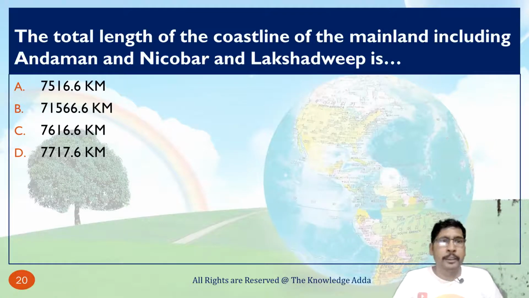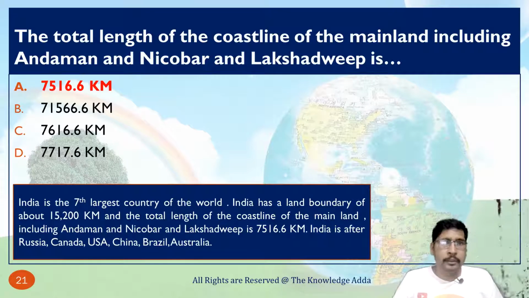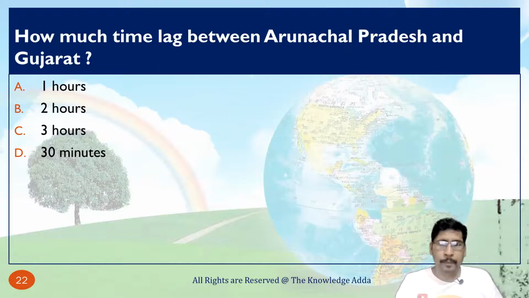The total length of the coastline of the mainland, including Andaman and Nicobar and Lakshadweep, is 7,516.6 kilometer. How much is the time lag between Arunachal Pradesh and Gujarat? So the time lag between Arunachal Pradesh and Gujarat is near about 2 hours.